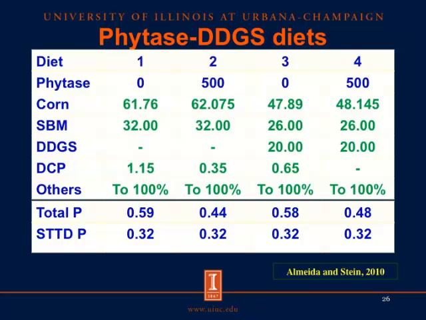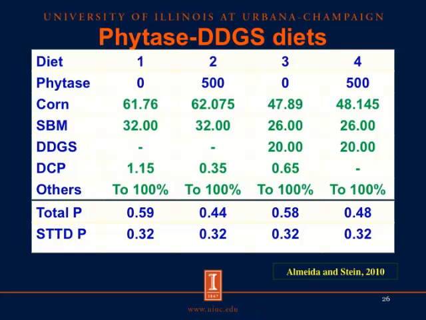The second diet was similar to the first diet with the exception that we added 500 units of phytase to this diet. So we still had the corn and soybean meal, but we also had 500 units of phytase. And because the digestibility of phosphorus is greater when we add phytase to corn and soybean meal, then we could reduce the inclusion of dicalcium phosphate to 0.35% instead of 1.15% as we had in diet 1.